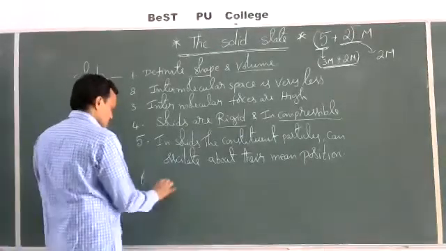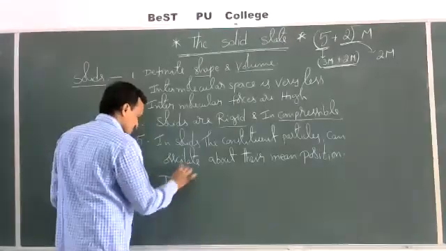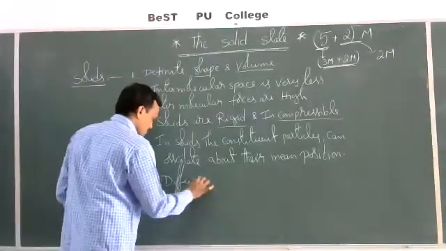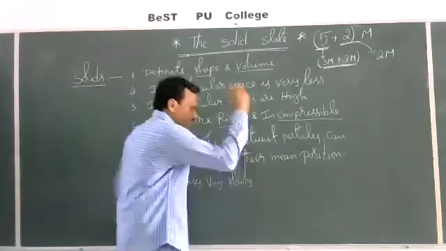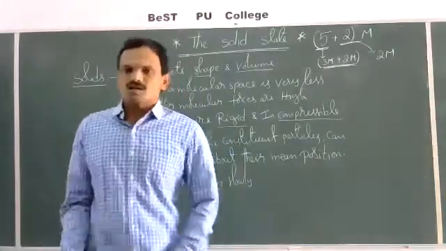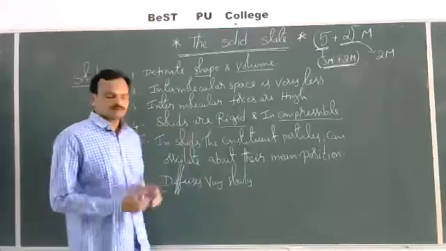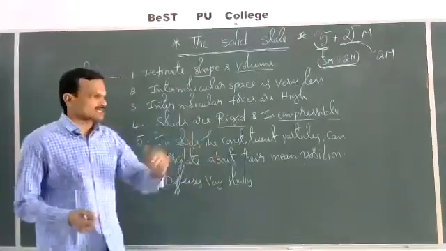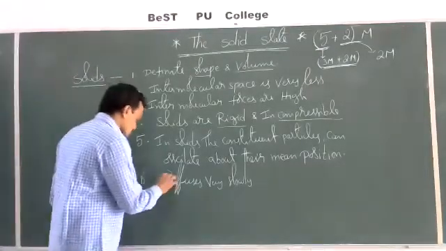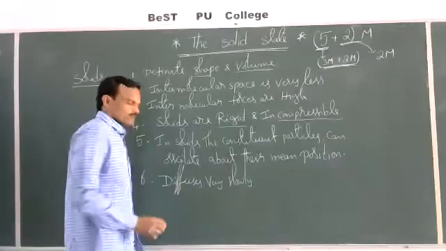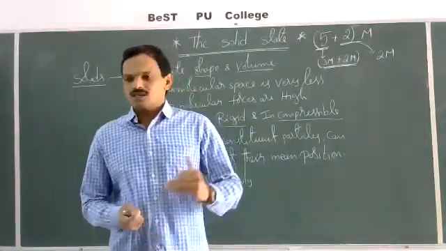And solids diffuse very slowly, almost negligible. Solids cannot diffuse readily. Solids cannot flow readily, but liquids and gases can flow easily.